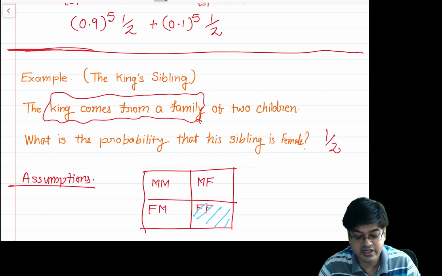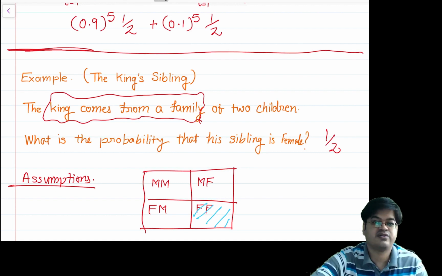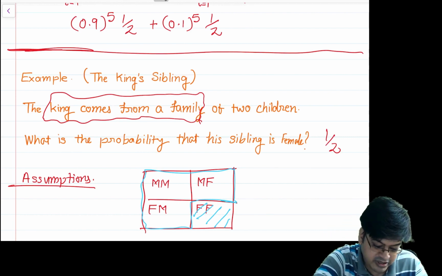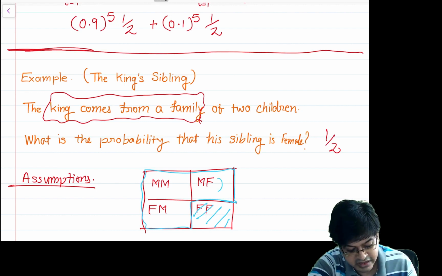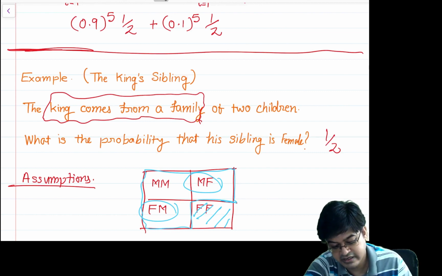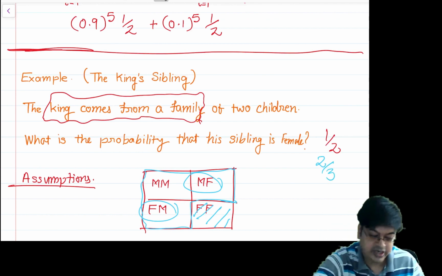We are not dealing with the unconditional universe. We are dealing with the conditional universe, because the family has produced one king and there are only two children. So now the effective sample space is this. In this sample space, what is the probability that the sibling is a female? These are the two outcomes that denote that the sibling is a female, and therefore in this situation the answer is 2 by 3. So we started with half, and we came up with 2 by 3.